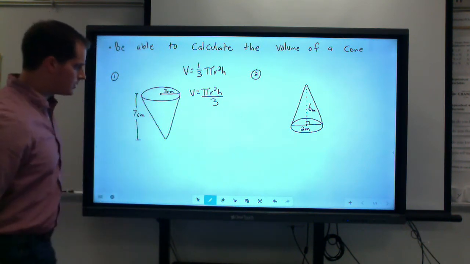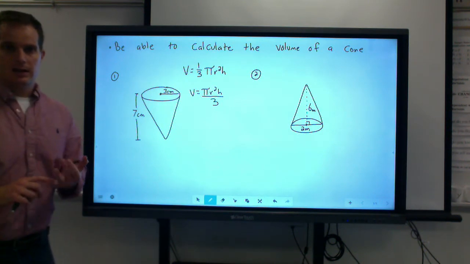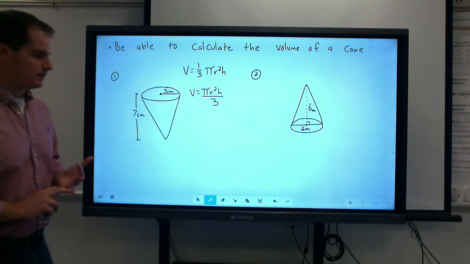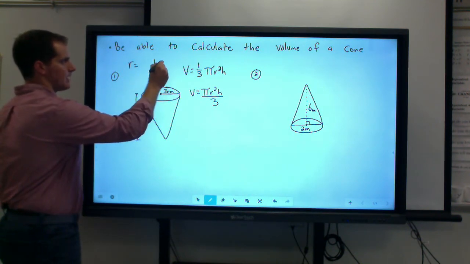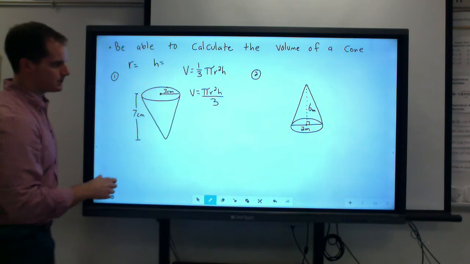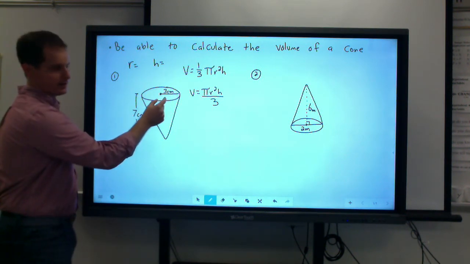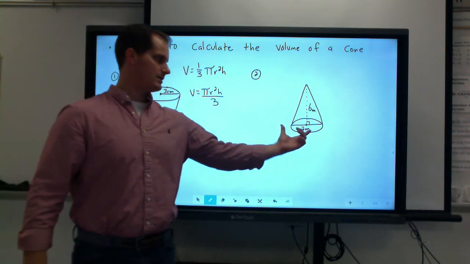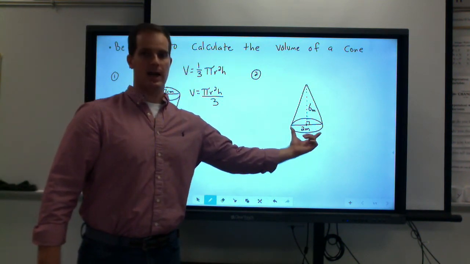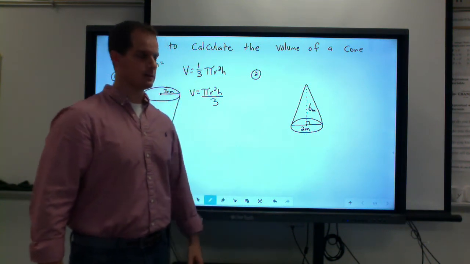So the first thing that we do when we look at a cone, I always tell my students to identify the radius and the height. All right, those two things are some of the most important things. Sometimes the radius is given to you actually within the circle. All right, it is the distance from the midpoint to the edge. Or sometimes you may have an example like this where you're actually given the diameter and your job is to find half that. So find out what the radius is.